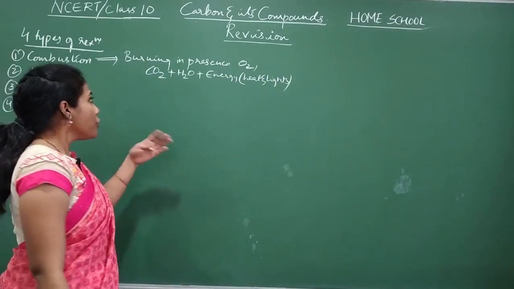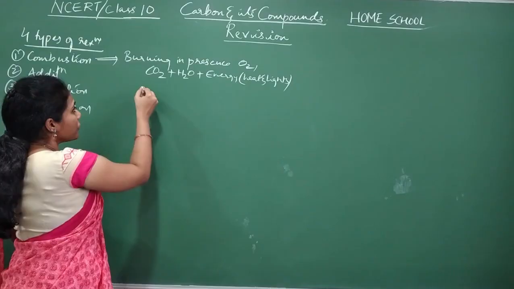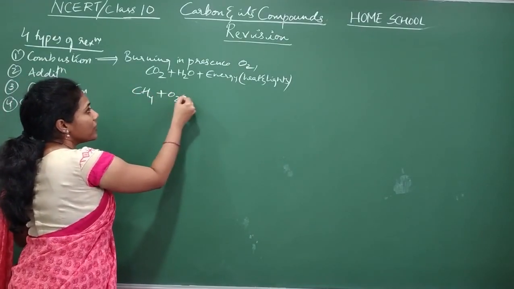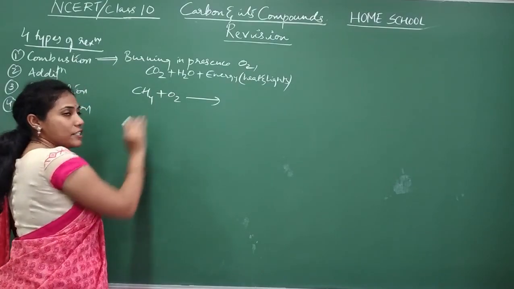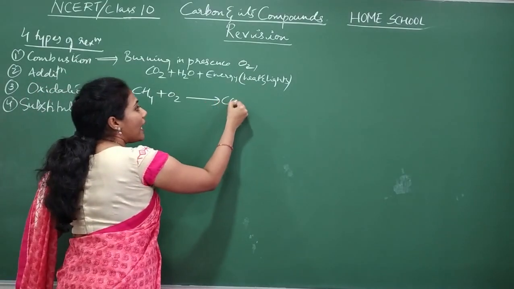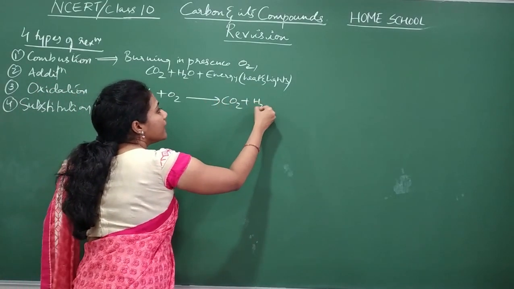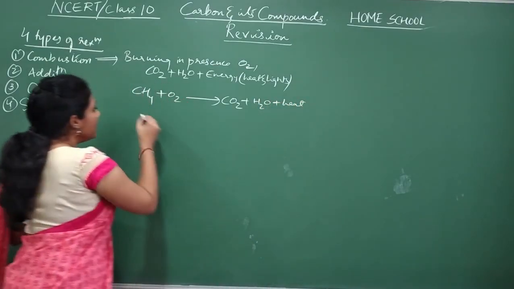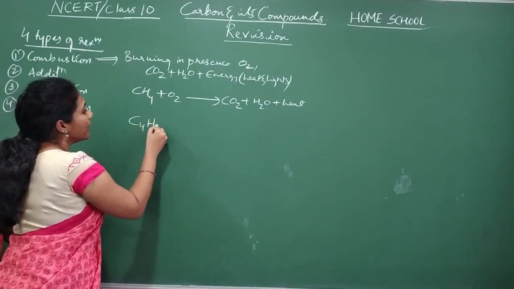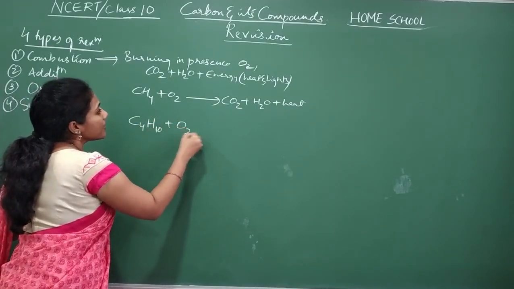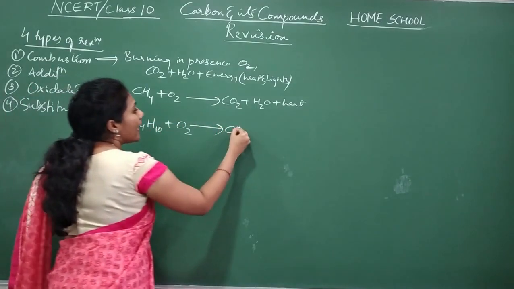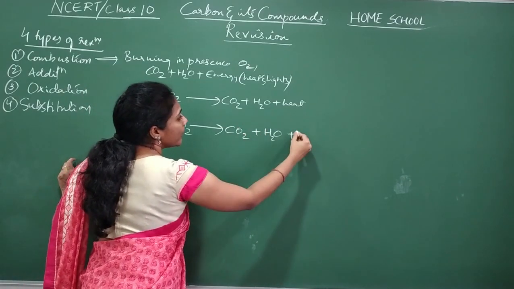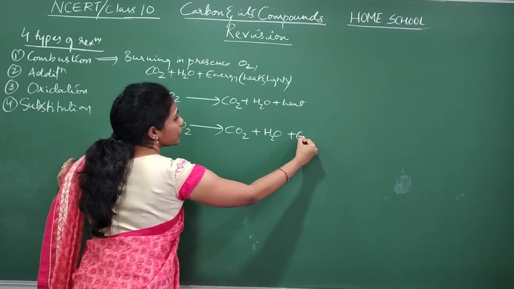What examples will you write for combustion? See, CH4, when it undergoes combustion, that means burning in the presence of oxygen, you will get carbon dioxide plus water plus heat and light. Similarly, butane also, C4H10, when it undergoes combustion, you get carbon dioxide plus water plus heat and light together, which I can call energy.